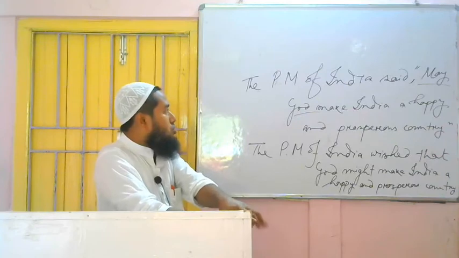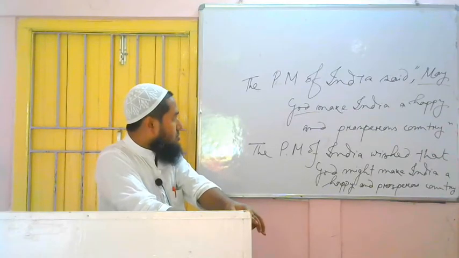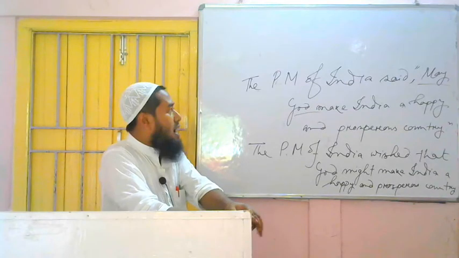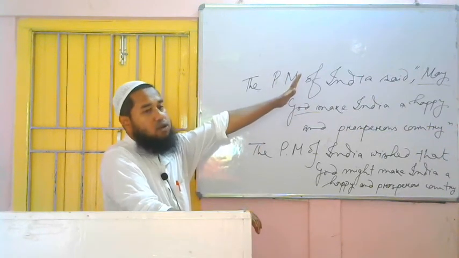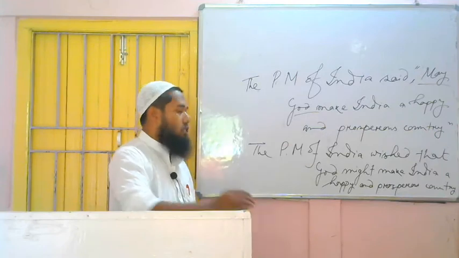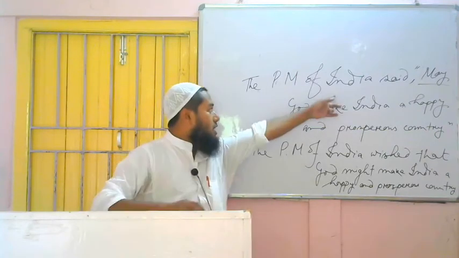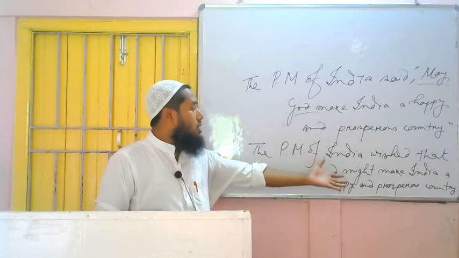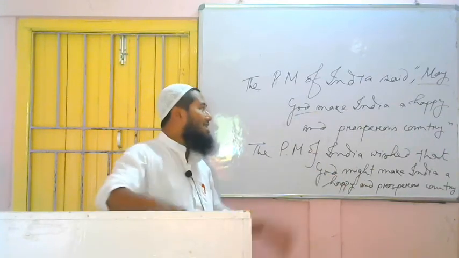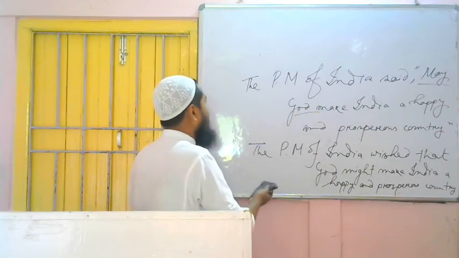In place of comma quotation we have to use that. Then may God will become God might, and the remaining part will remain same. Just on the basis of the object of the reporting verb we have to change the object of the reported speech. Finish. Here there was no object, so we are not in need of changing the object, as there is no object in this sentence after the reporting verb.